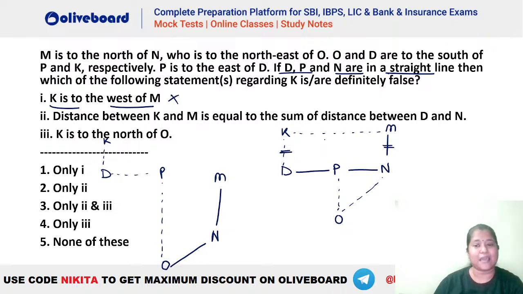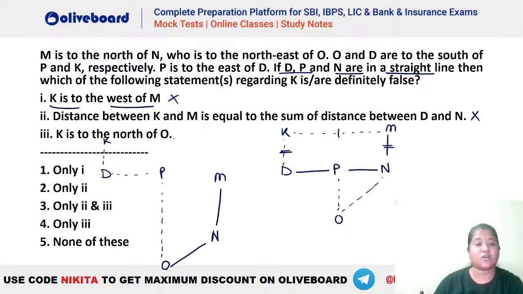The distance between KM, that is this one, is equal to the distance between D and N. Absolutely you can see KM and DN can be equal to each other. If K is to the west of M, you will see that it will be forming a rectangle here. So that is again a possibility. Hence, it is not the one which is going to be definitely false.